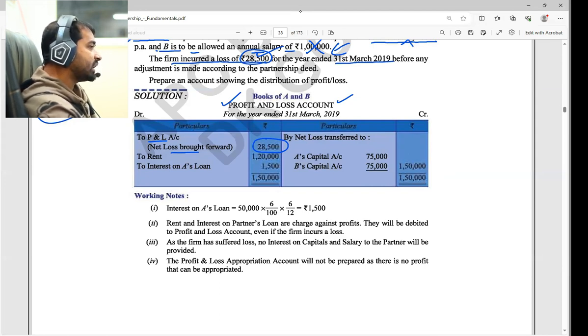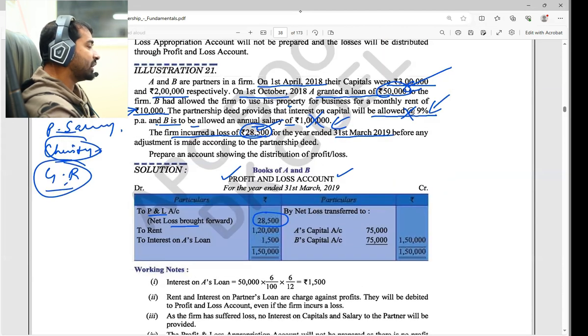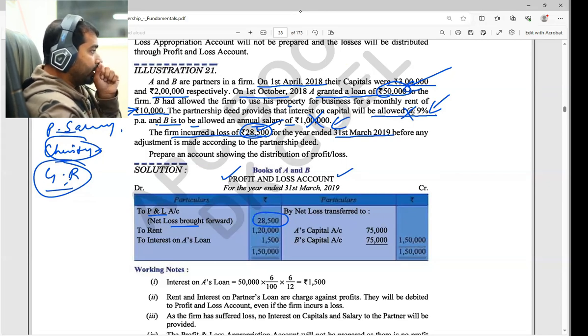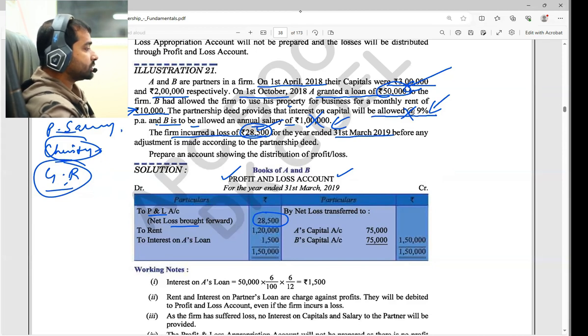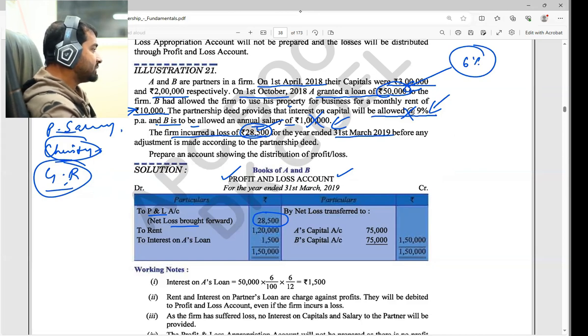After that, we find the compulsory items. First is the 50,000 loan given by A to the firm. No interest has been shown for it, but even so, it is compulsory, and we should give 6% interest on the loan.